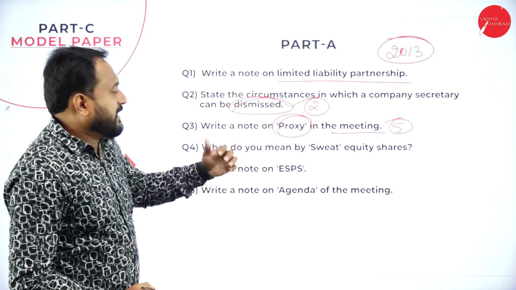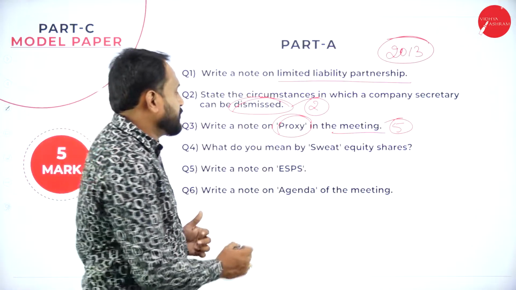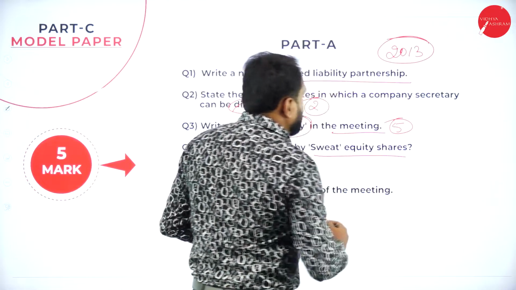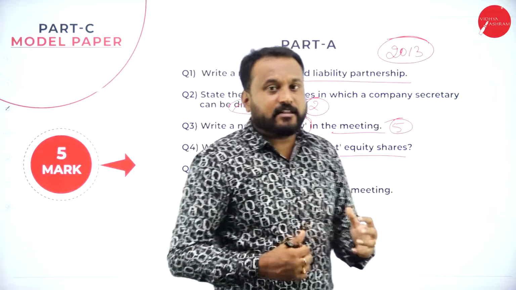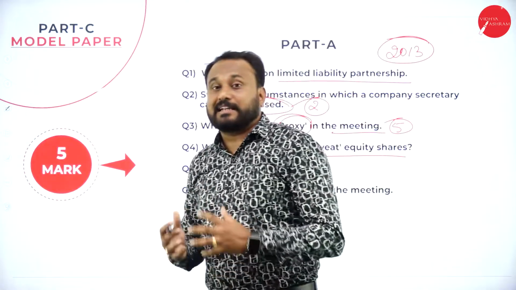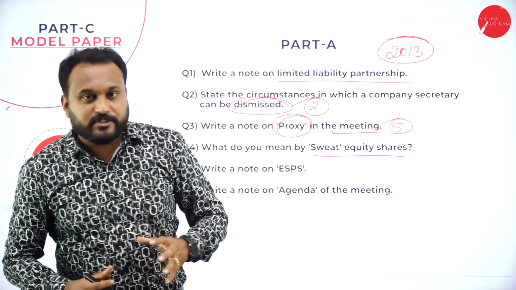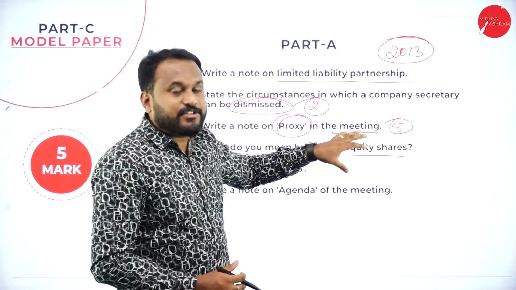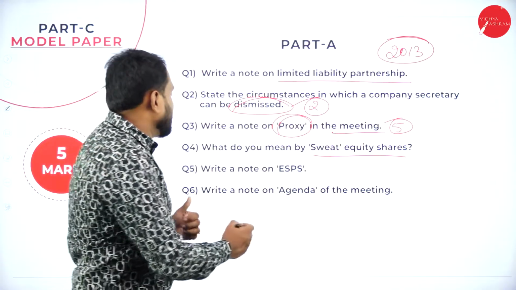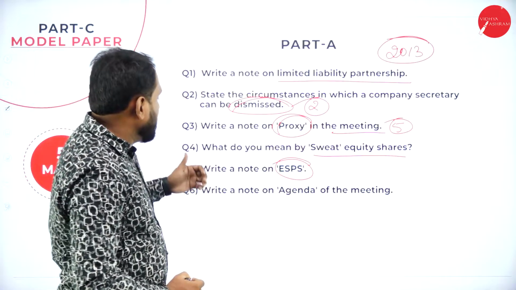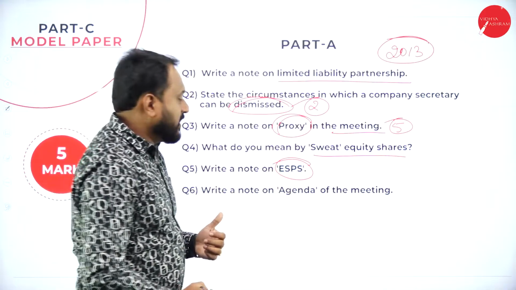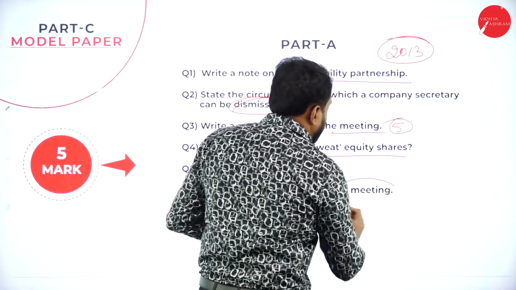What do you mean by sweat equity share? Normally we are supposed to write it for 5 marks. You can also get sweat equity for 10 marks. Rarely, I'm telling you, you may get a question for 10, but go for the 5 marks here. Sweat equity shares. Then write a note on ESPS, that is employee stock options. Then write a note on the agenda of the meeting. What do you mean by agenda of the meeting?